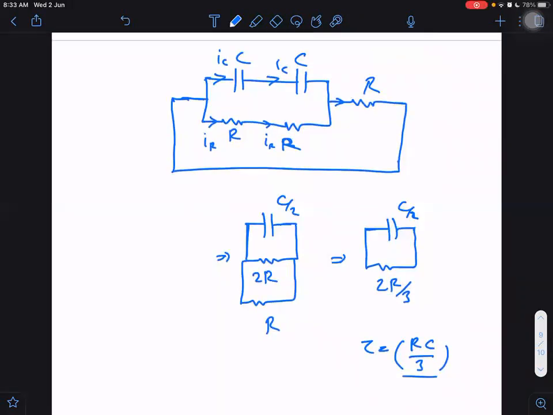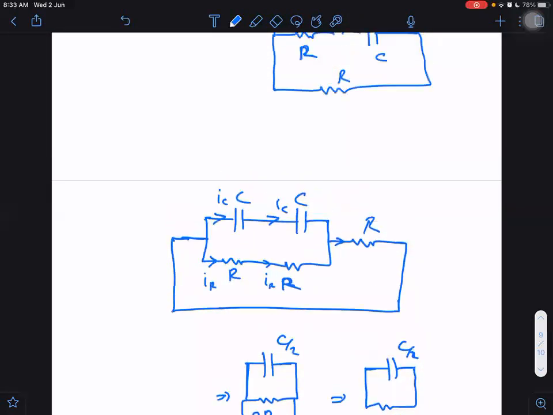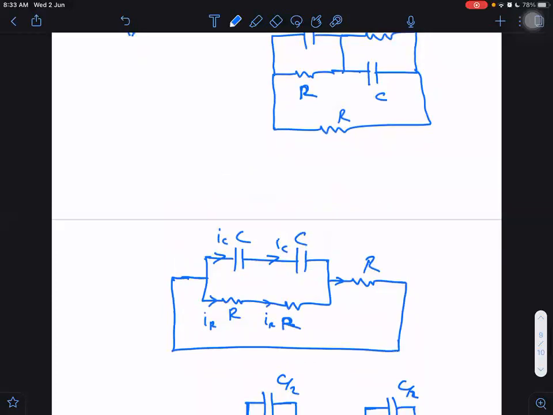But we are able to do this only because of one reason, that first of all we can shift the parallel positions, and after shifting the parallel positions we can just remove this wire because the potential difference here and here is the same, here and here the potential difference is the same. I can just remove it. I can say this current and this current will be the same. Okay, we can say that.